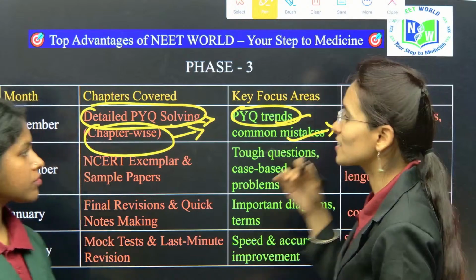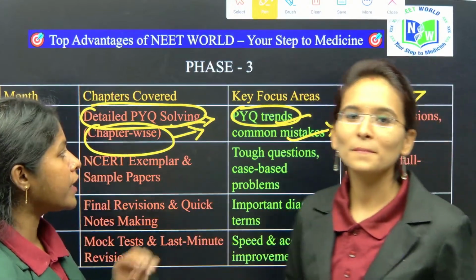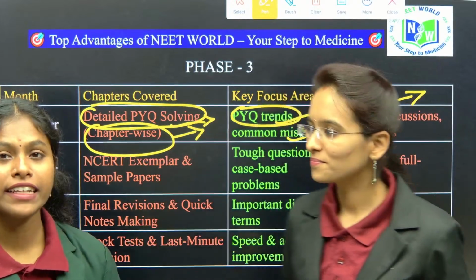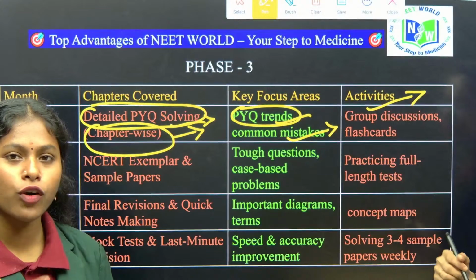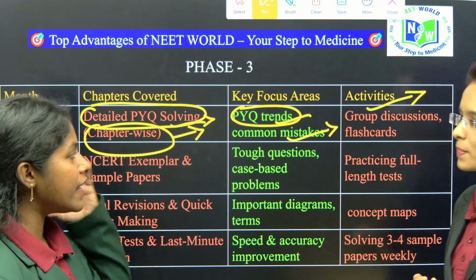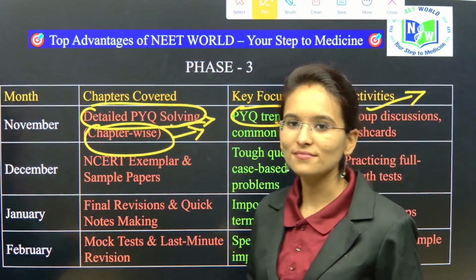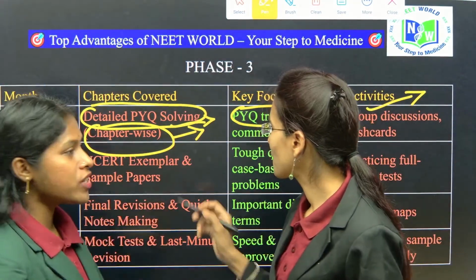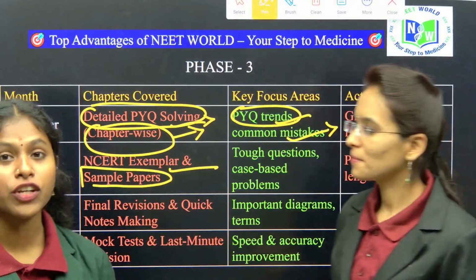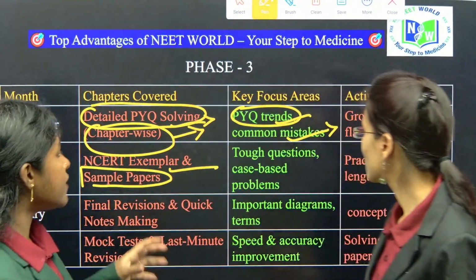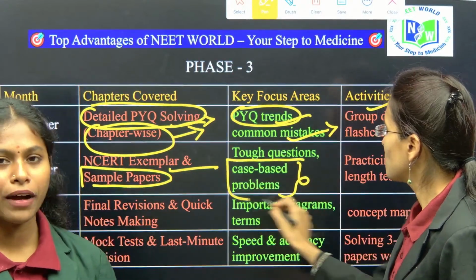Yes, what are these activities, ma'am? So you can make group discussions with your friends. Then you can easily understand the concept and remember easily. By explaining to one another, you can easily analyze the topic and remember easily, children. And you can also practice the NCERT exemplar questions. It increases your confidence levels, and you can check your efficiency through that. Through that, the examination's case based questions can be easily solved by you, children.